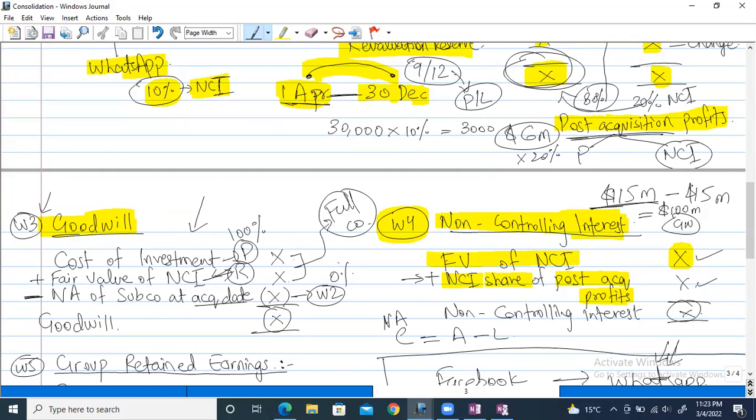It's not being kicked out of the company. It would be unethical to kick it out. So NCI will also have some share of what the parent is having. All the benefits that the parent is having, the NCI will also be having a small portion of that, according to its shareholding. So for working 4, we do fair value of NCI plus its share of post-acquisition profit.